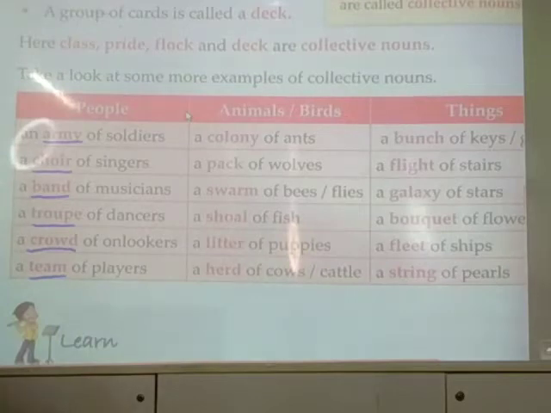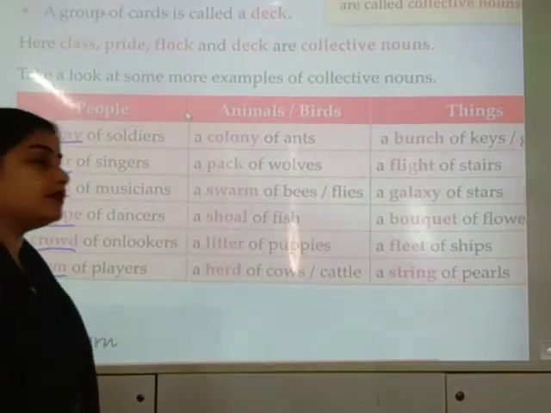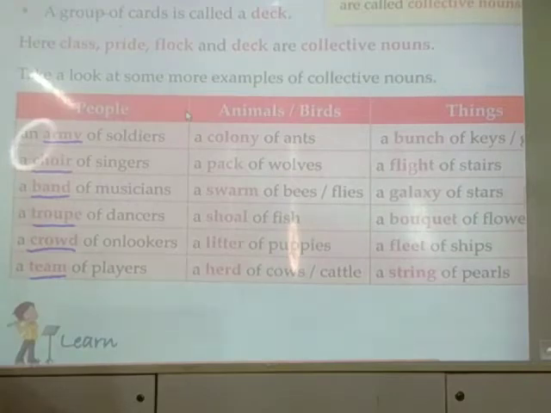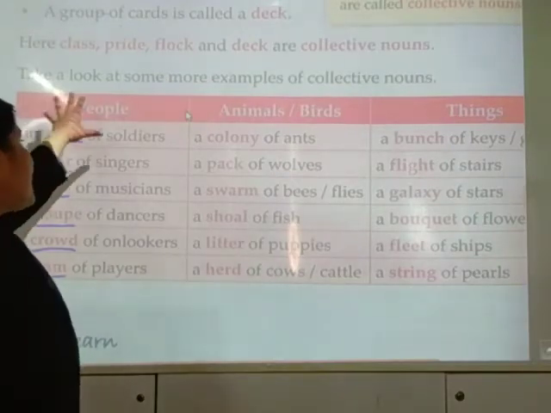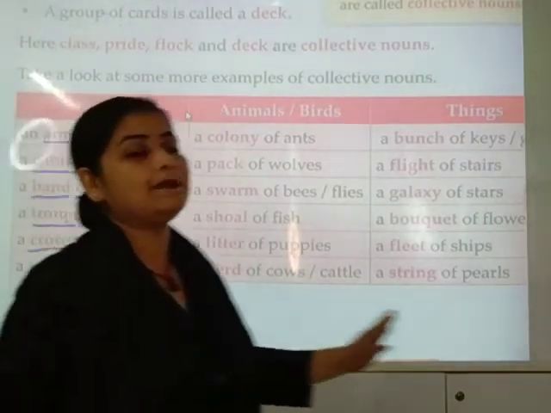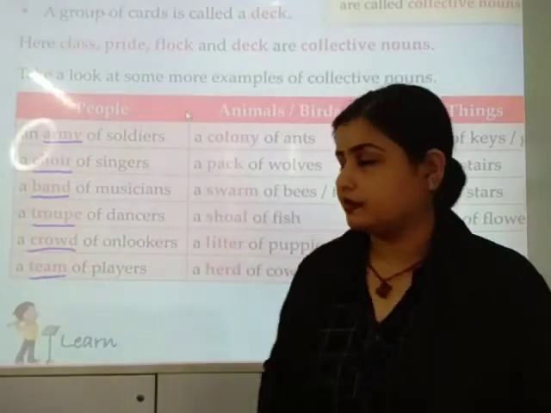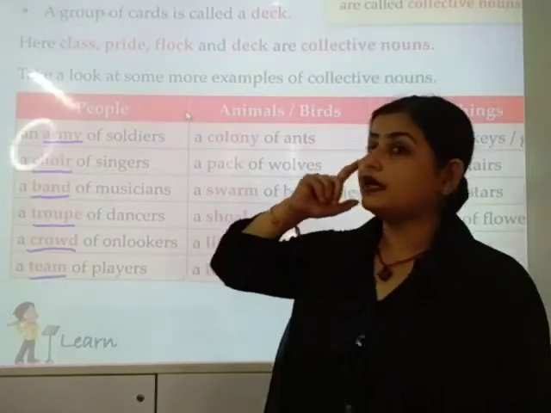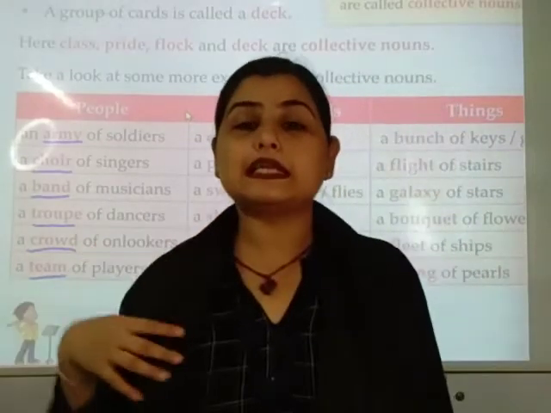T-E-A-M, team. So these are some of the examples when people are together, what their collective noun is called. And what are we learning? We are learning about collective nouns.